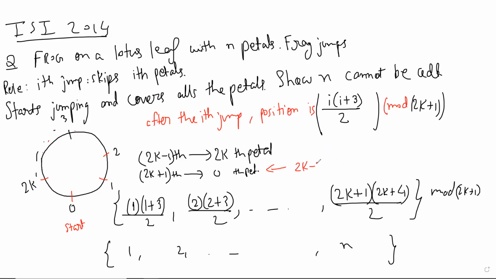So some 2k petal must be skipped. And in fact, you have told which two numbers repeat, which two terms in the sequence repeat. You've actually told the exact answer.